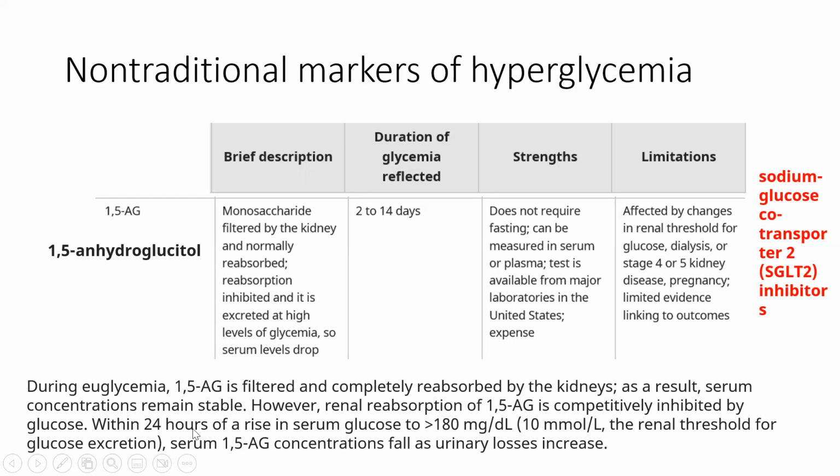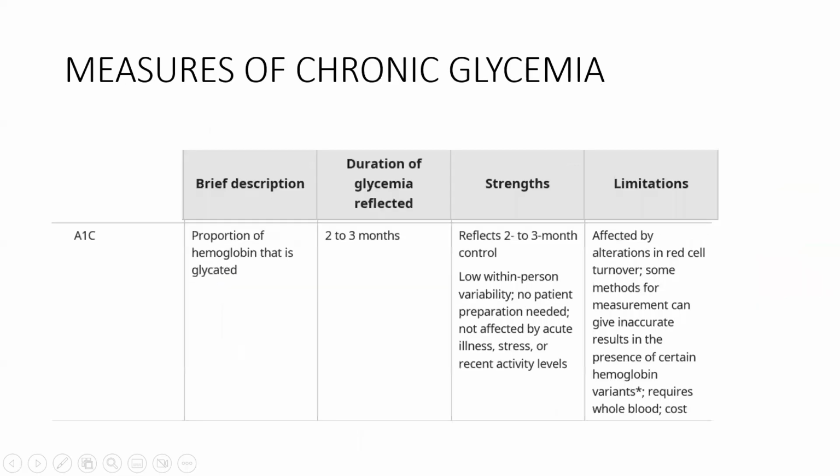And within 24 hours of a rise in blood glucose to more than 180 milligram per deciliter, which is 10 millimole per liter, the renal threshold for glucose secretion falls as urinary losses start to increase. So that's the basic idea behind using 1,5-anhydroglucitol as a non-traditional marker of hyperglycemia.